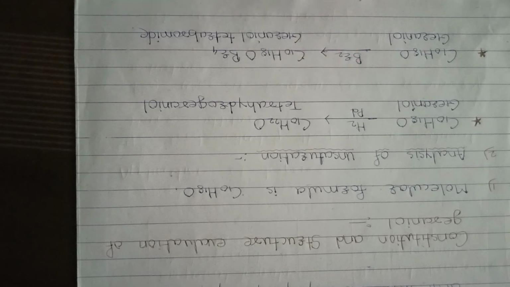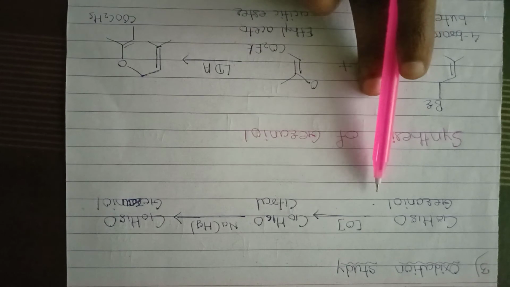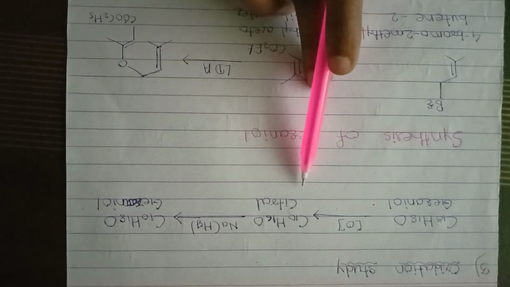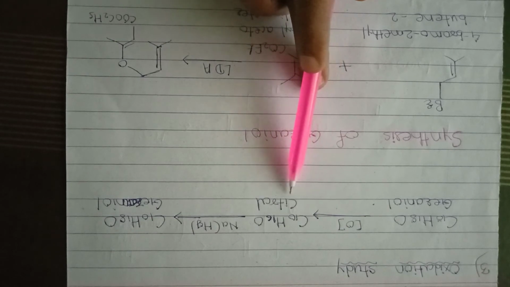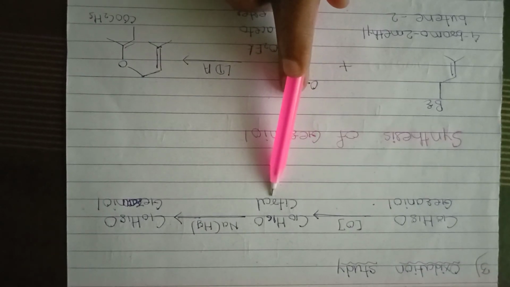These 2 reactions show that geraniol contains 2 double bonds. Then the third point is the oxidation study. On oxidation, geraniol gives an aldehyde of formula C10H16O, indicating that geraniol is a primary alcohol.